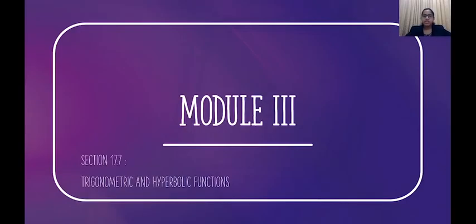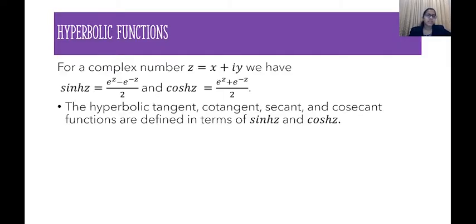We'll continue with our section 17.7 on trigonometric and hyperbolic functions. In the last lecture, we discussed the trigonometric functions, and in this lecture we'll be discussing hyperbolic functions. Similar to the trigonometric functions, their definition is the same as in the real case. For any complex number z = x + iy, sinh z is equal to (e^z - e^(-z))/2, and cosh z is equal to (e^z + e^(-z))/2.